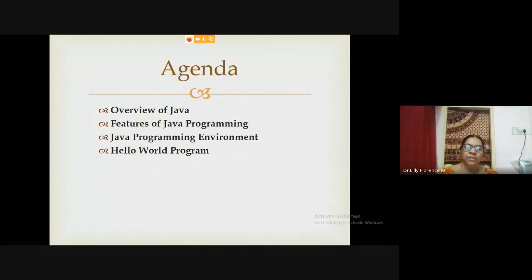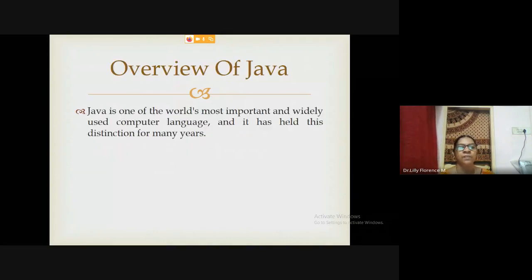Overview of Java programming. Why Java? Why do we learn Java programming? Since Java is a powerful programming language and one of the most important among all computer programming languages. Why? Java can be used to develop any type of applications. That is why Java is an important and mostly used programming language. It is one of the world's most important and widely used computer programming languages.